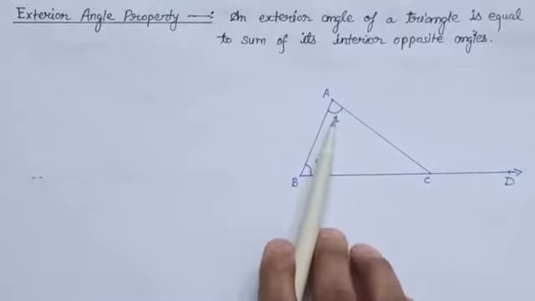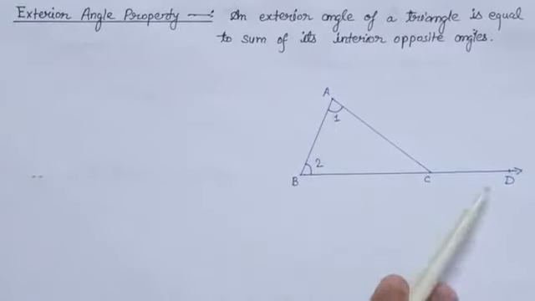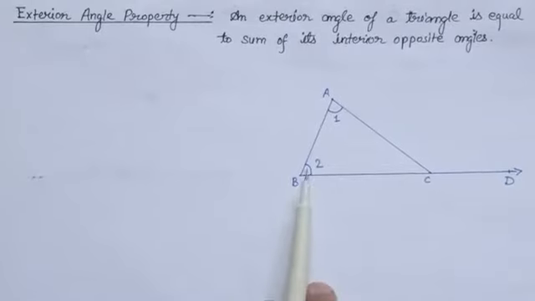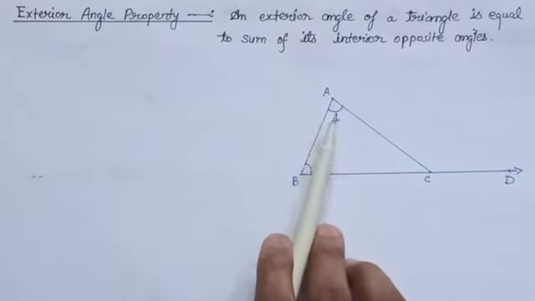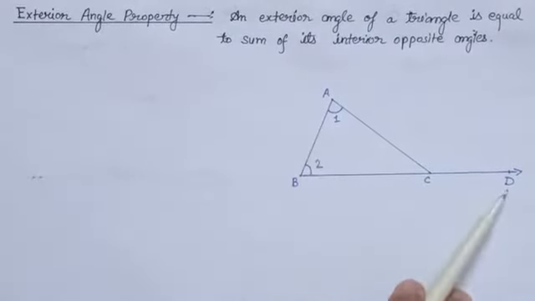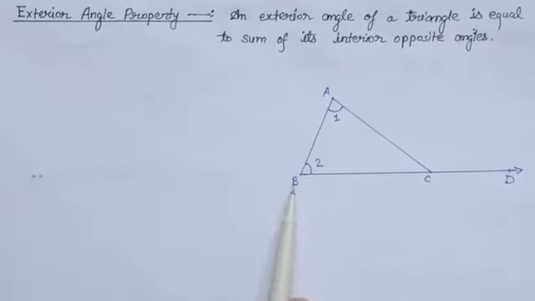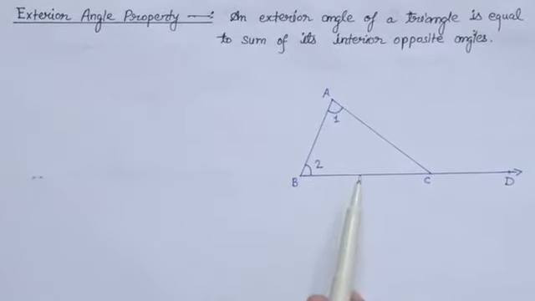The interior opposite angles to this angle ACD are angle A and angle B. Hence, according to this property, we can say the measure of angle ACD is equal to the measure of angle A plus the measure of angle B. Now we have to prove this property.